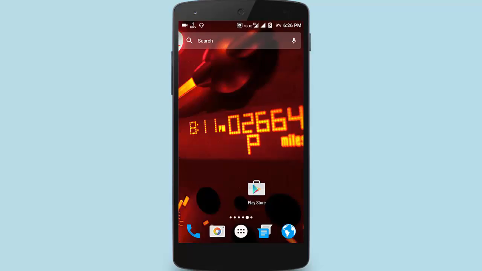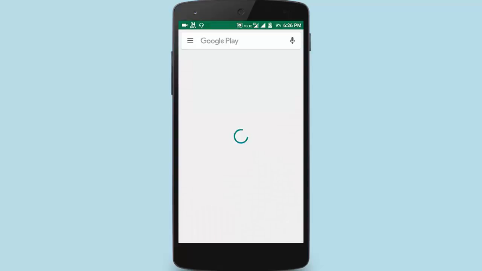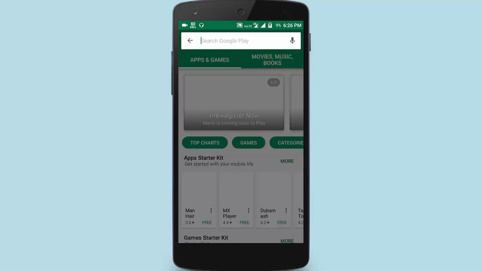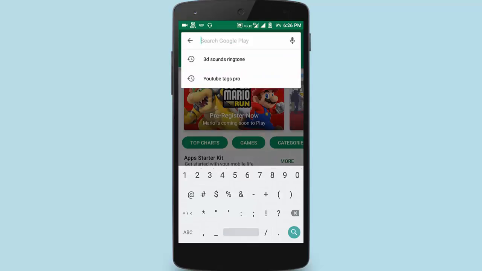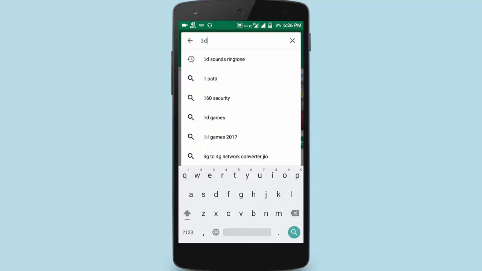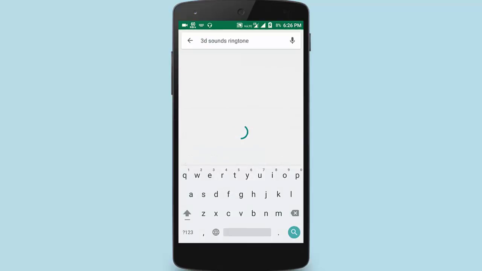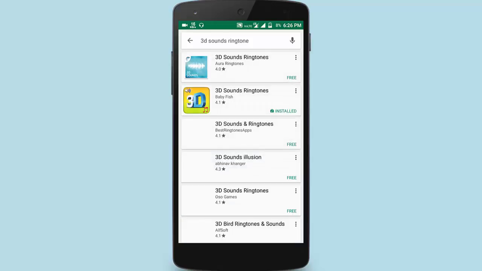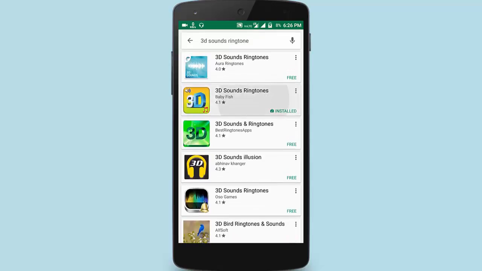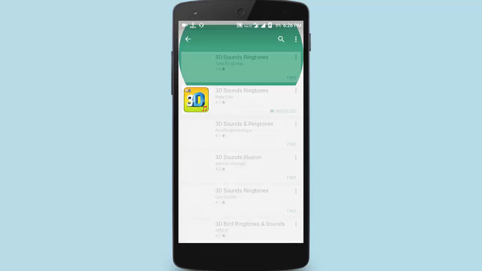First of all, go to Google Play Store. Open it. After opening, go to search and type 3D sounds ringtones and hit enter. In the second number you will see an app like this, written as 3D, and the icon. Remember its downloads, ratings, etc.